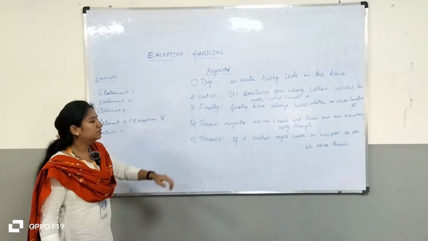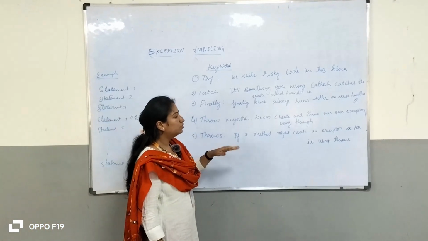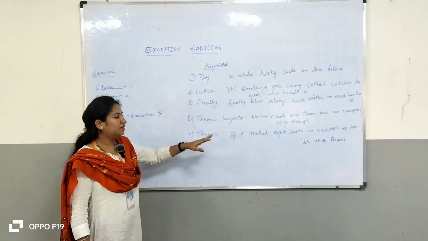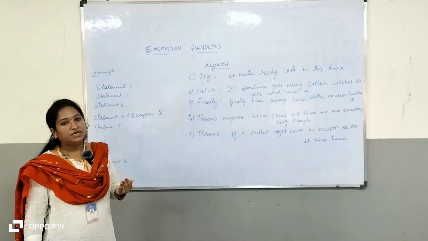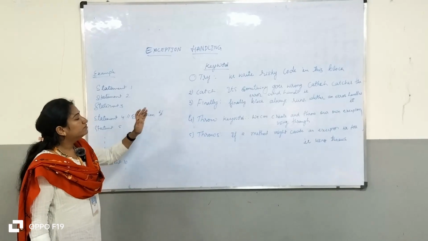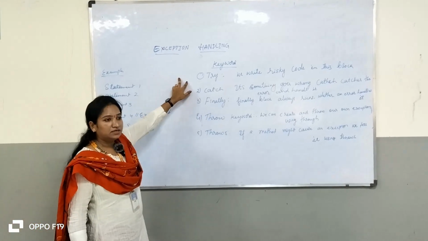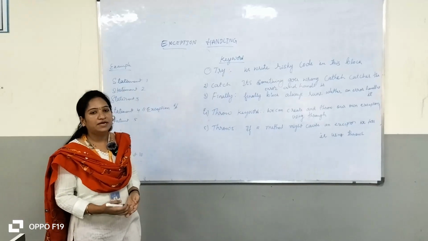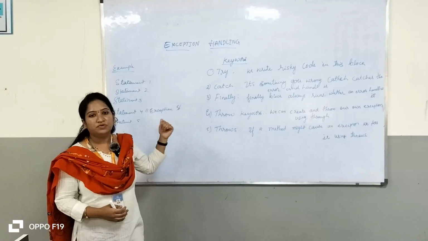Next, the throw keyword. We can create and throw our own exception using throw. With the throws keyword, if a method might cause an exception, we declare it using throws. So these are the keywords which we use in exception handling. How to catch and how to manage things, we will discuss through one example.